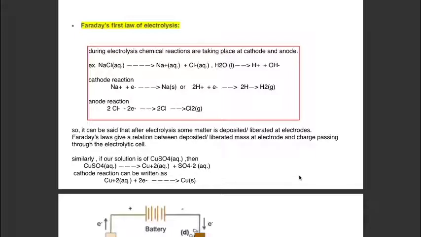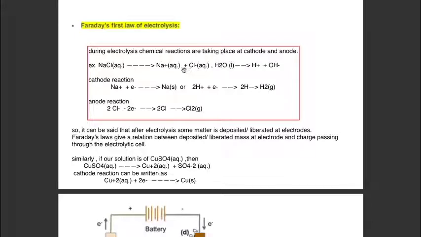As we know, during electrolysis of an electrolytic compound, some chemical reactions take place at the cathode and anode. For example, if we dissolve sodium chloride in water, it gives sodium cation and chloride anion. Hydrogen ion and hydroxyl ion we also get, to a limited extent, from water, as water is a weak electrolyte.